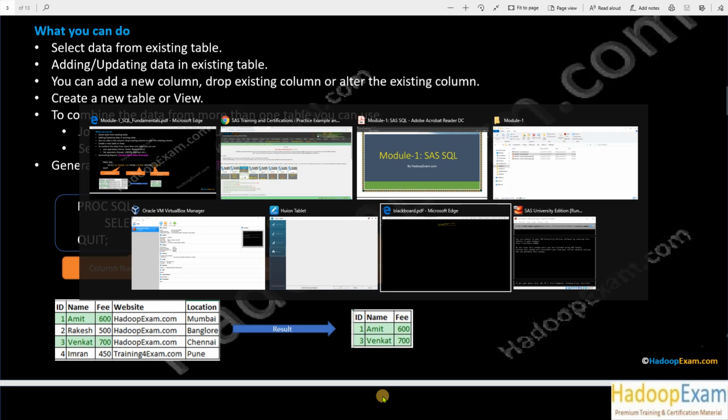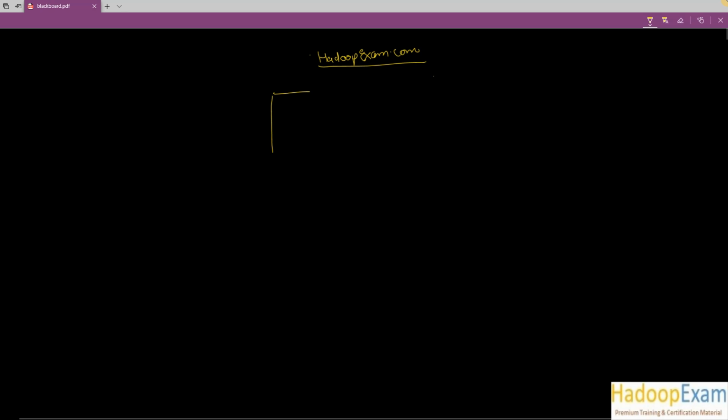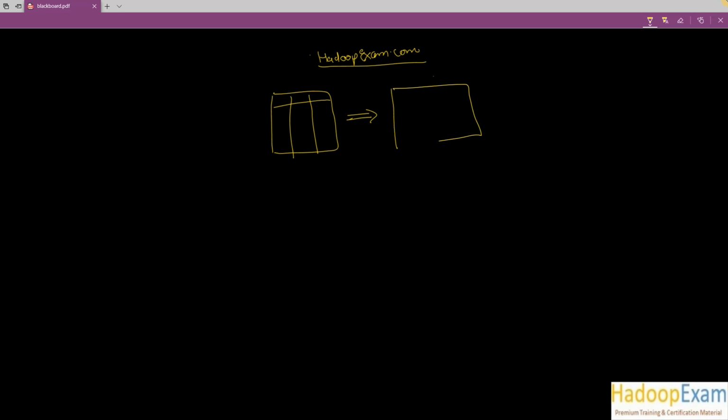So let me show you over here. Suppose you have this table, which has 3 columns right now. If you want to add an additional column to this table, you can do this, just like I will be showing you in a future session. So a 3 column table can be updated to a 4 column table. So that is doable.